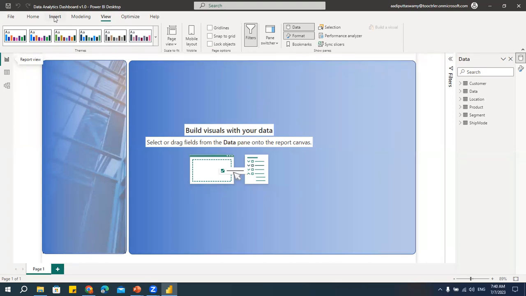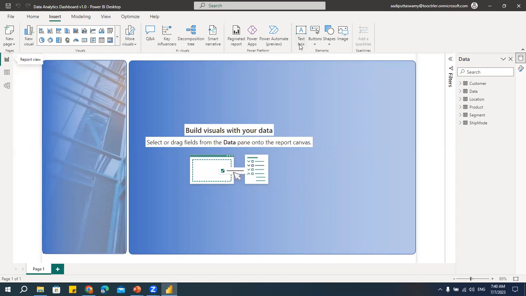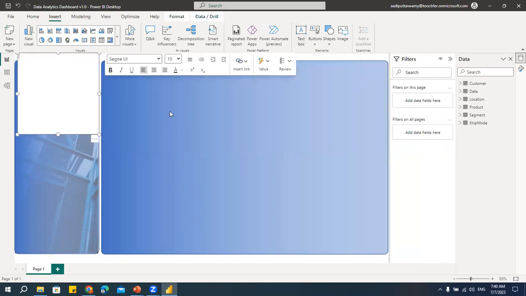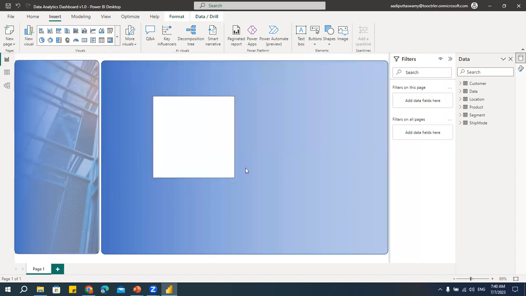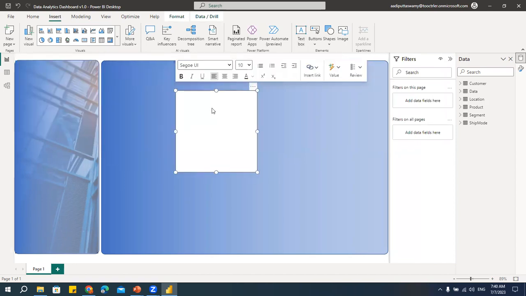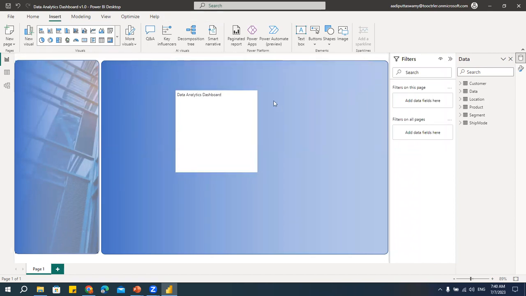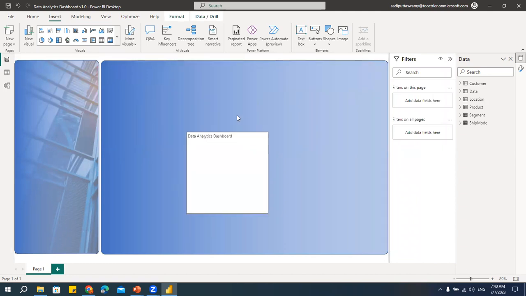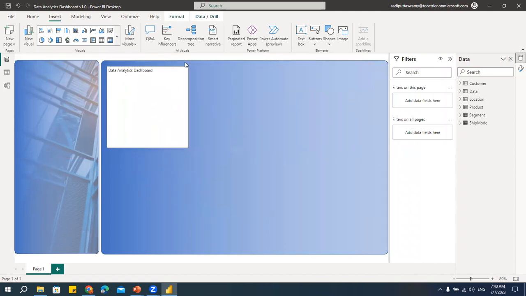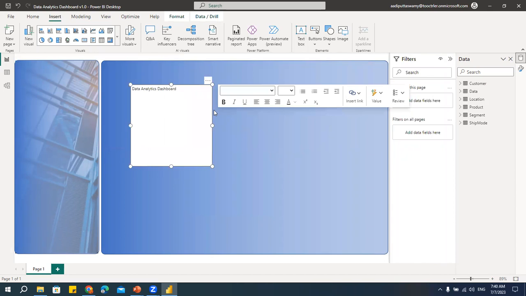So what I'll do, I'll go to this Insert. Here I have this text box. Click on this text box so that I'll give one title here. Okay. So let's say I'll go here. We'll say data analytics dashboard. Now I have the text box here. If you think that this is the title, this is not looking like a title. Let's make it like a title.